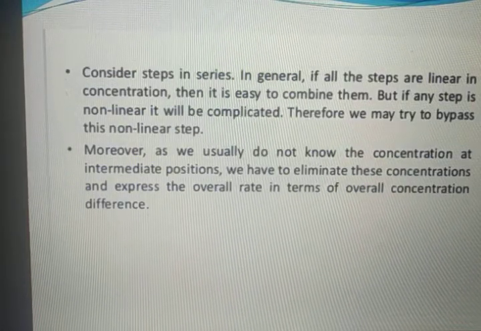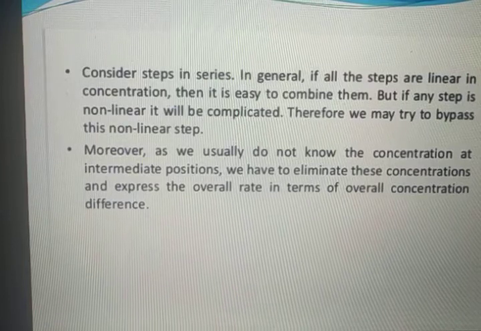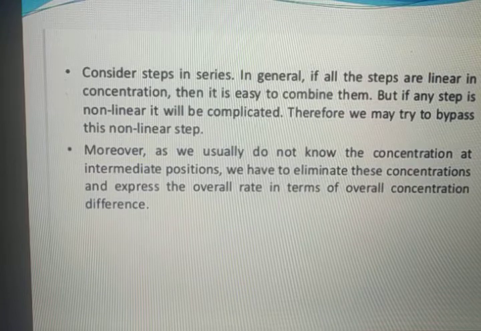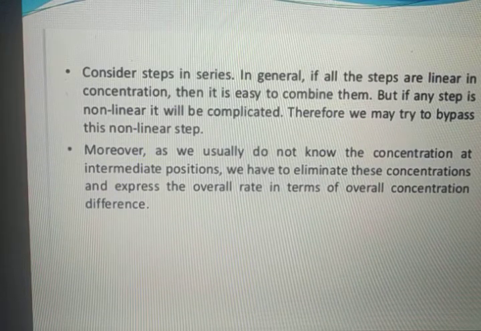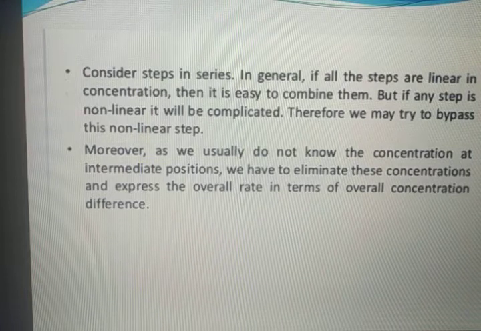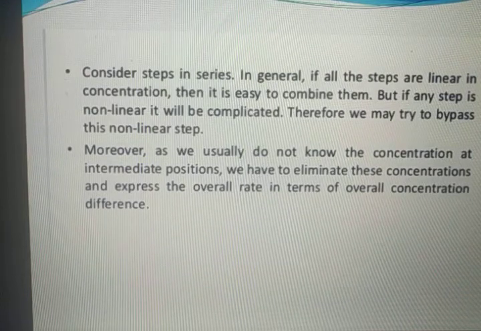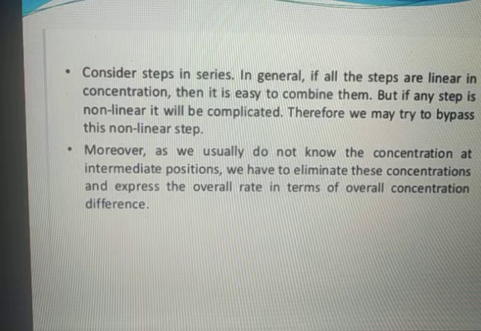Consider steps in series. In general, if all the steps are linear in concentration, then it is easy to combine them. But if any step is non-linear, it will be complicated. Therefore, we may try to bypass this non-linear step.